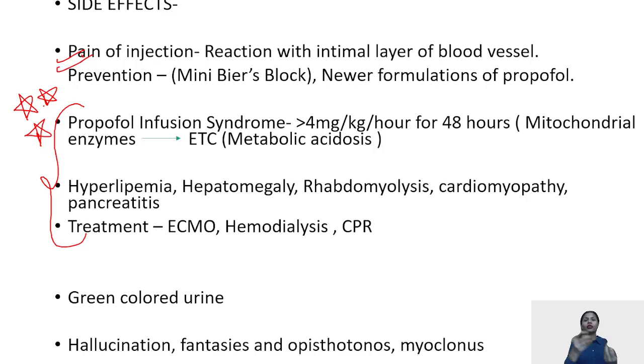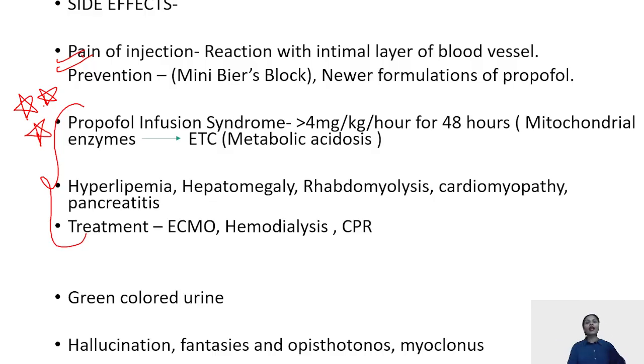Now, propofol infusion syndrome can be asked in a case scenario also, like XYZ patient had been given propofol for almost 48 hours and the blood findings are suggestive of pH around 7. The potassium is around 6.2. The lipid levels have increased. The cholesterol level has increased. So what is the treatment of choice in such a patient?